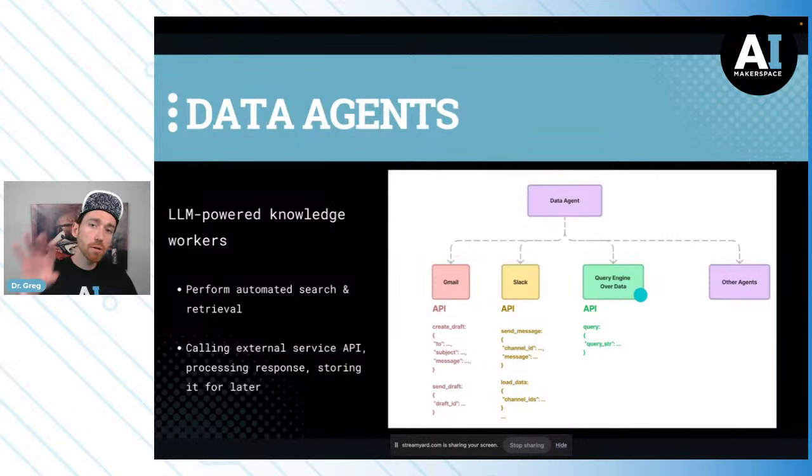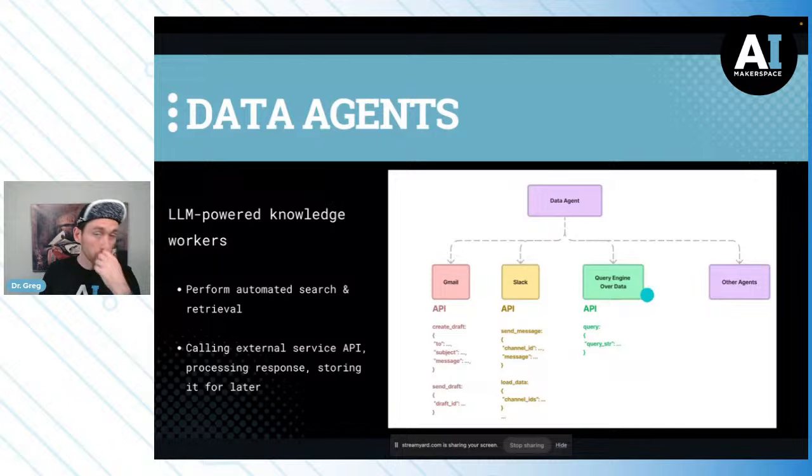And now you see the query engine is contained all within a single block here, but there's a lot that goes into a query engine. In fact, there's potentially an entire RAG application behind that query engine. And so what we're going to do today is we're going to sort of expand this out.